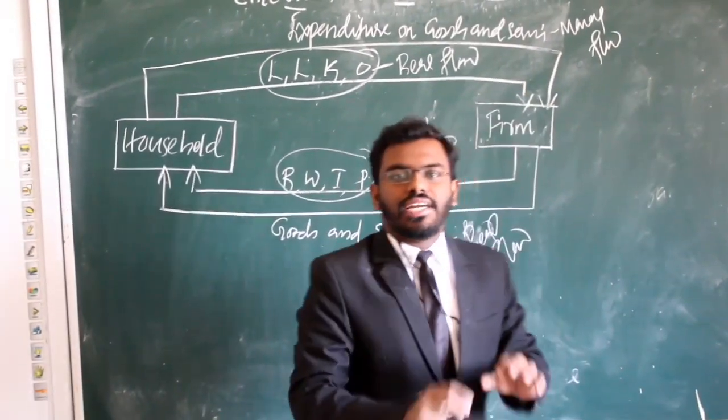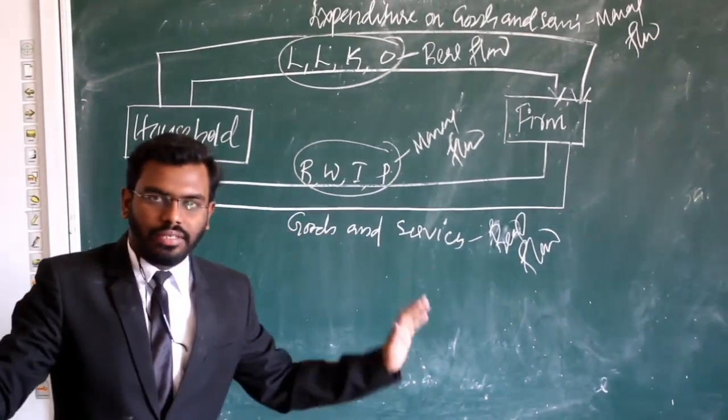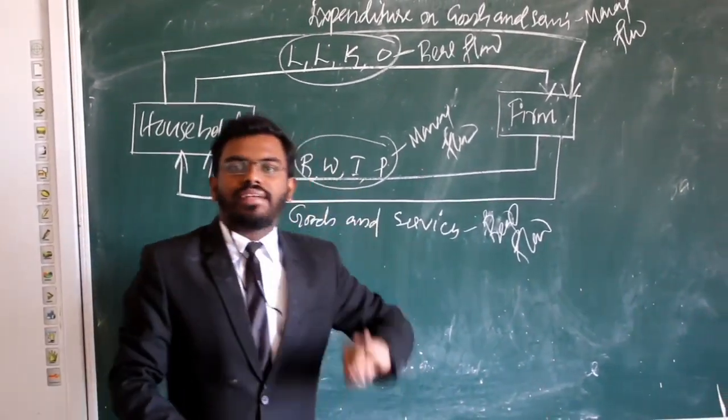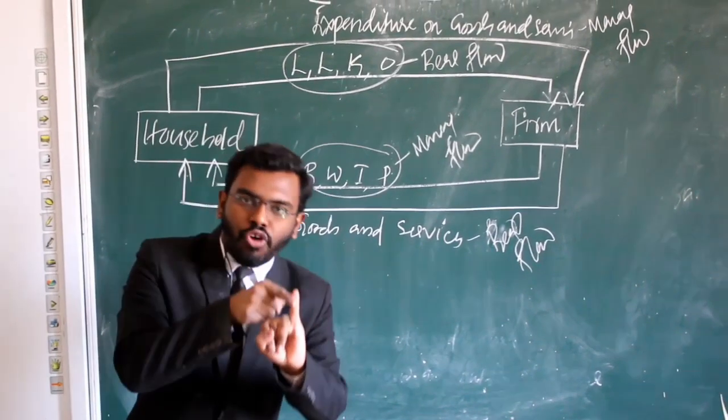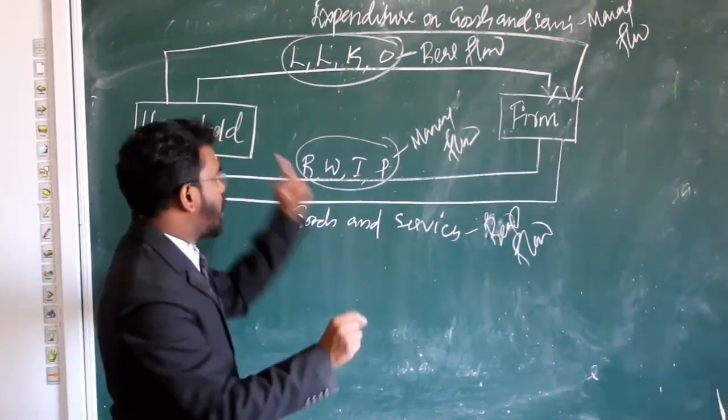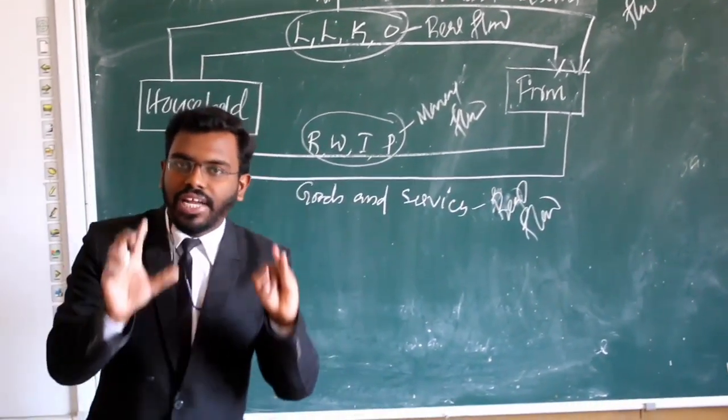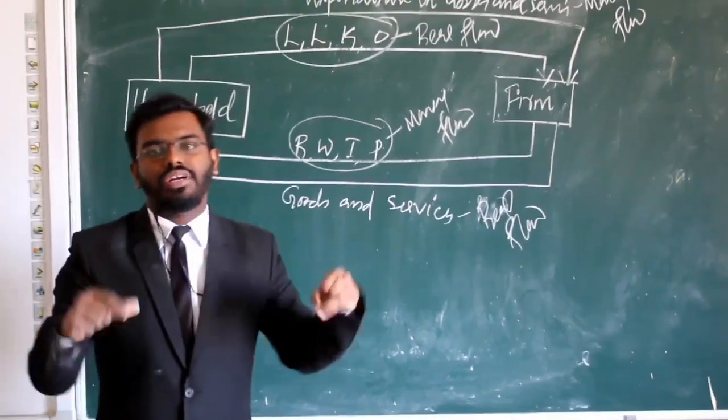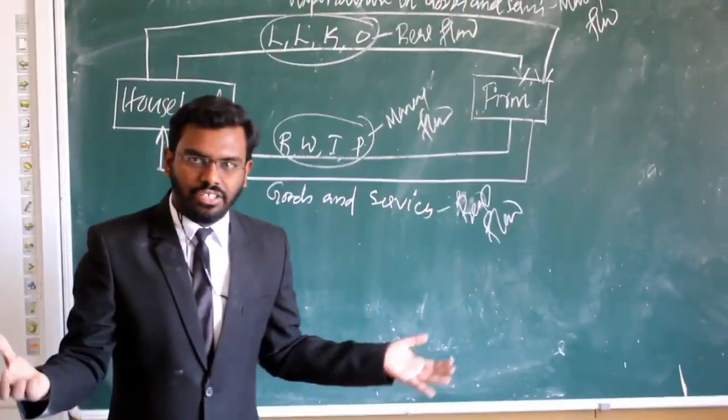So this circular flow is divided into two parts. First one real flow and second one money flow. Real flow means flow of goods and services among different sectors, and money flow means flow of money in between different sectors.